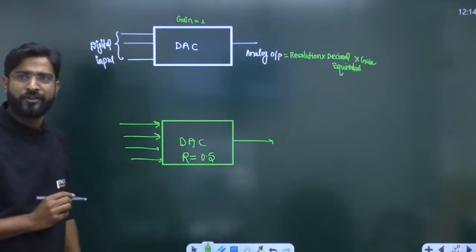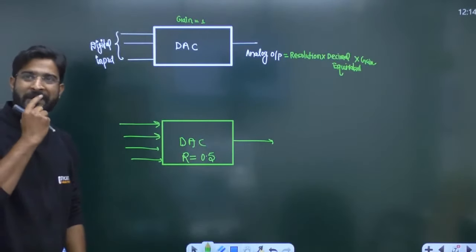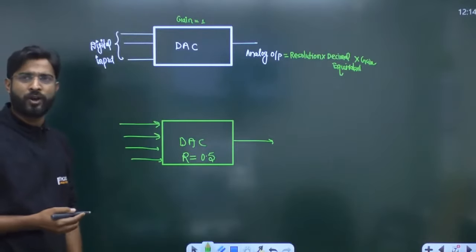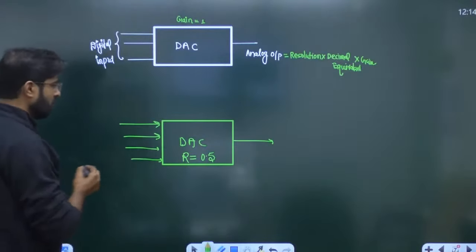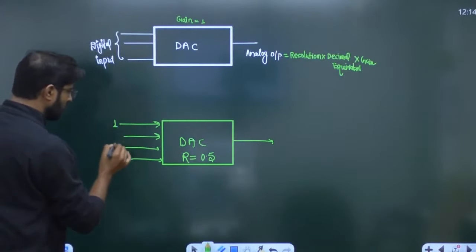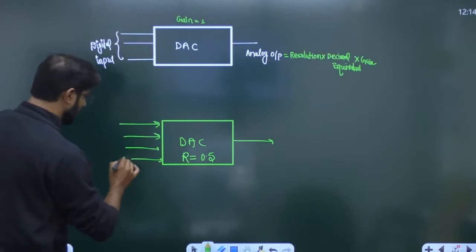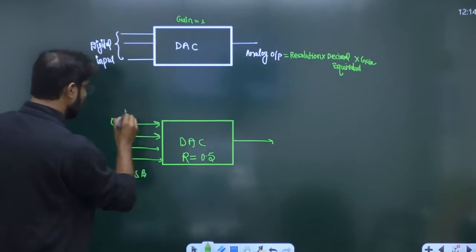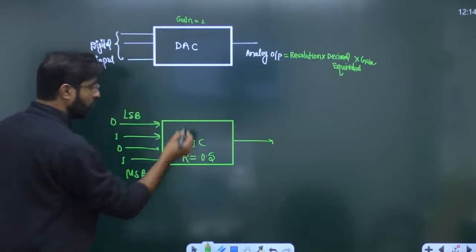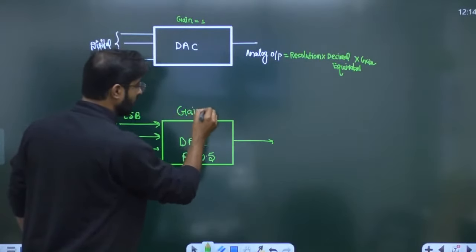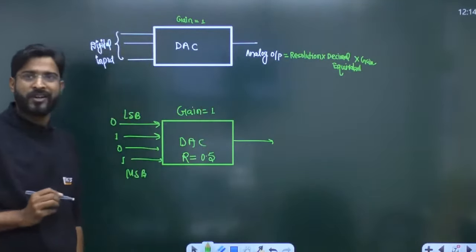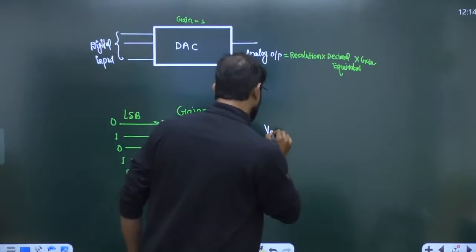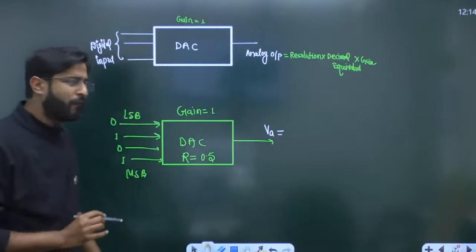Suppose the input is 1, 0, 1, 0, where this one is the MSB and this one is the LSB. Resolution is 0.5 and the gain is not mentioned, so by default we consider the gain as 1. Now if you want to find the analog output of this DAC, you have to find the decimal equivalent.